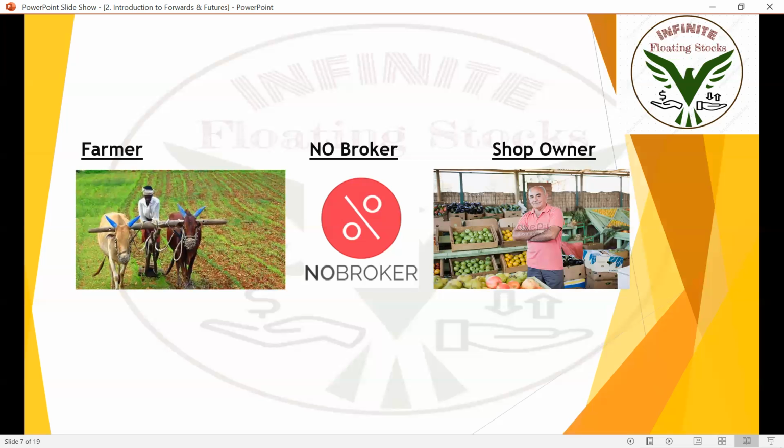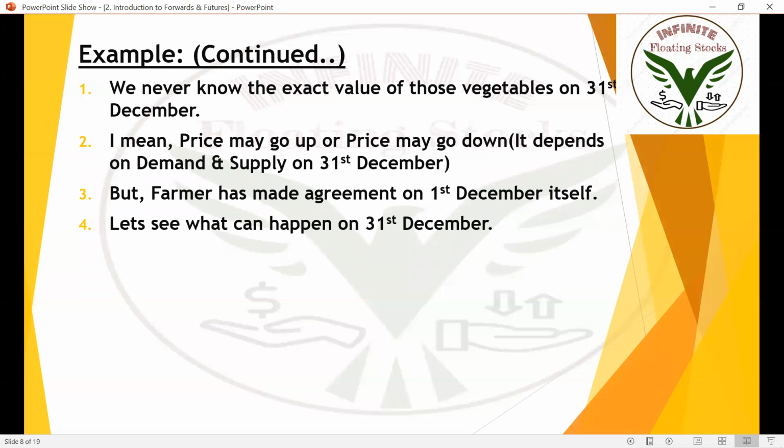That's how farmers make agreements with shop owners. In bad scenarios, if they're not able to produce, they'll get money from the shop owner because of the forward agreement. There won't be any brokers involved; the transaction is done directly between the farmer and the shopkeeper. All right, now let's look at this example formally.